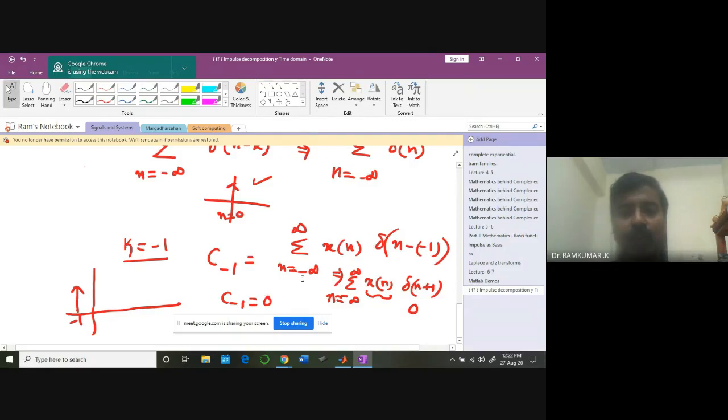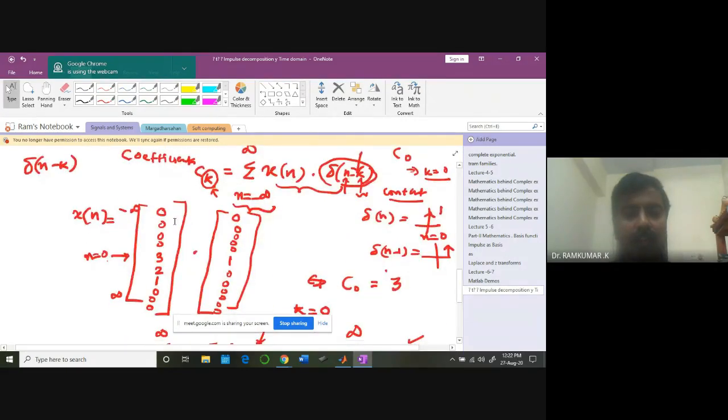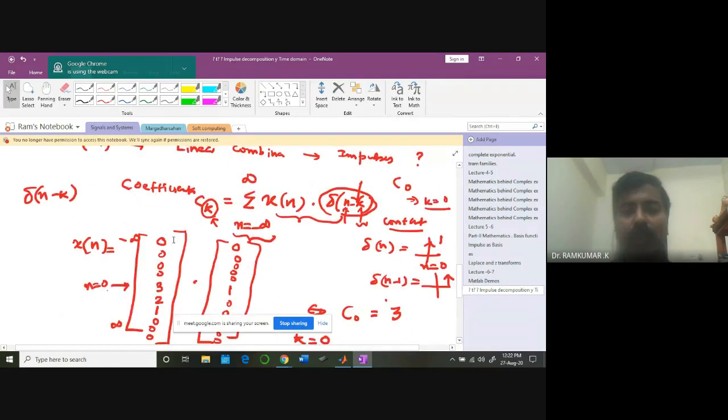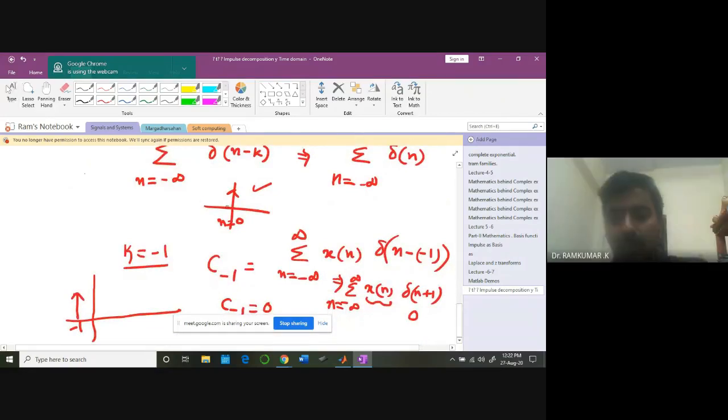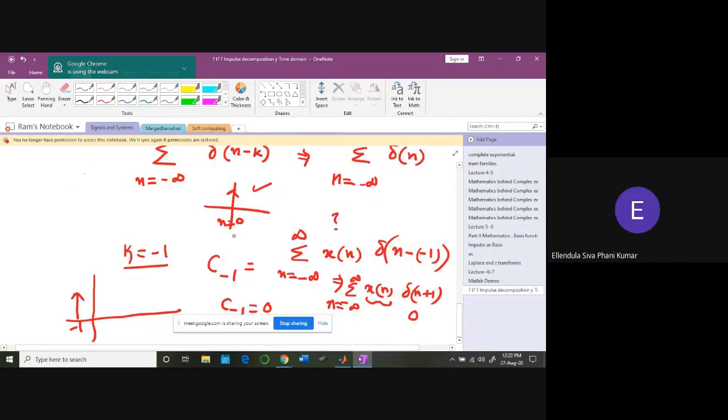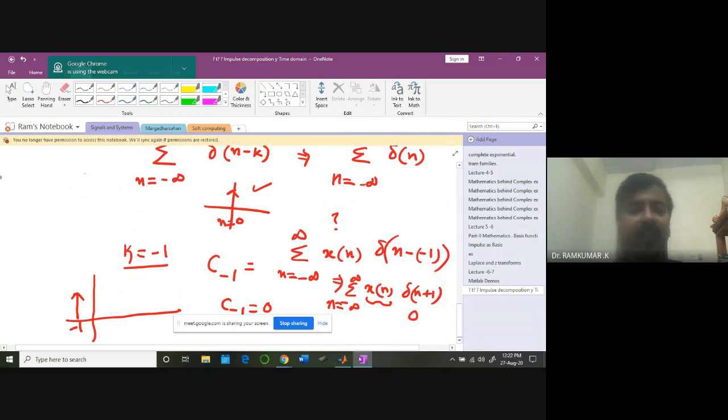Because x of n signal, how do you define it? Like this: 0, 0, 0, 3, 2, 1, 0, 0. You understand it? So that's how your x of n signal is. Everybody understood this idea? Any doubts? Then C1 will be 2, sir. Yeah, C1 will be 2, exactly. Very good. What is C2? 1. Okay, 3, 2, 1 you'll be getting.